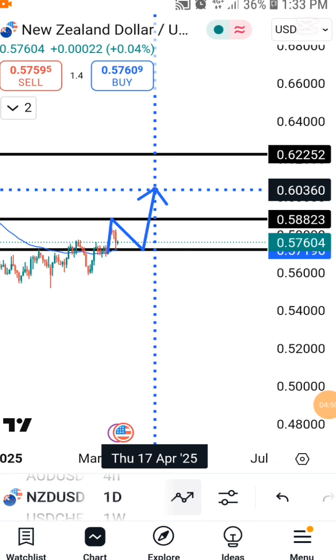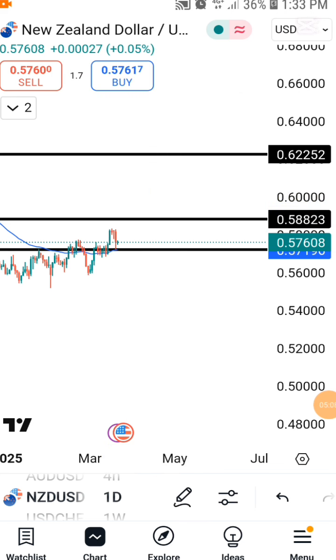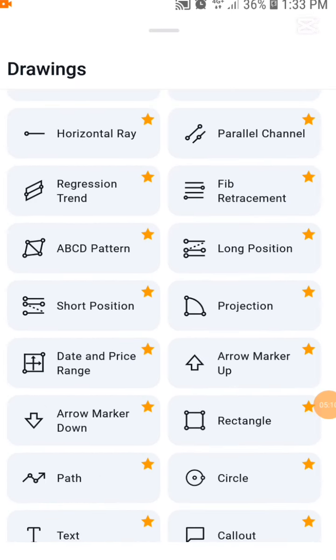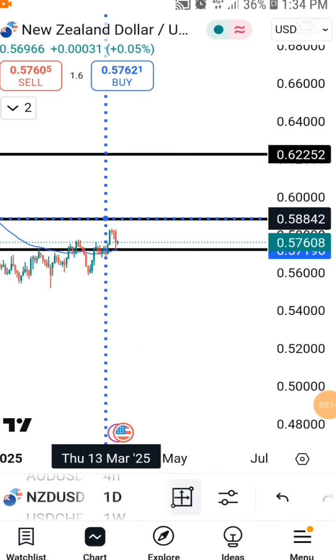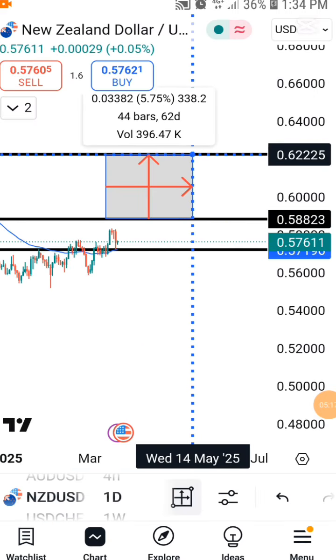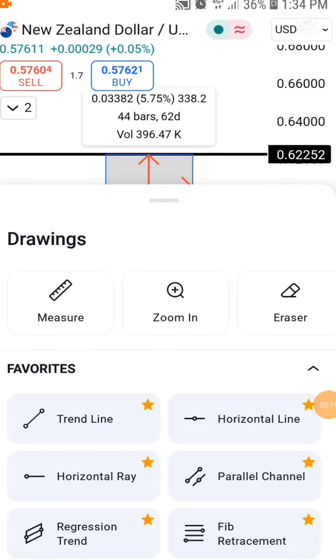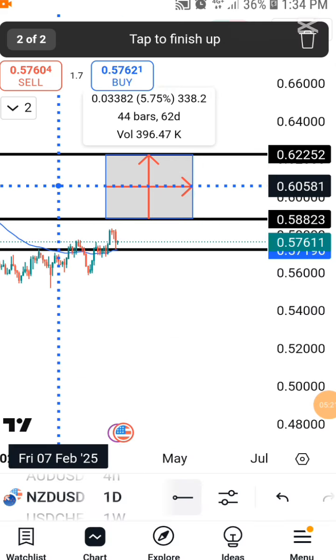This weekly will not shift to the half of monthly and weekly, which I call the proportionality between monthly and weekly. The weekly will shift to that point. Let me just mark it. Now, the weekly will shift back to this place. The weekly will not shift back to this place. It will shift back to the half of monthly and weekly. So this is what this market is going to do.